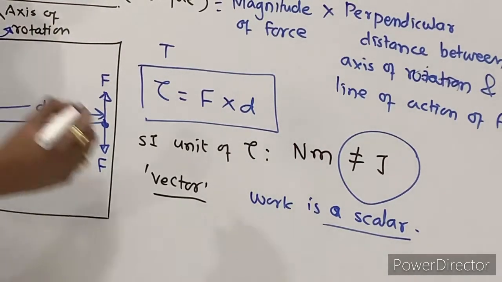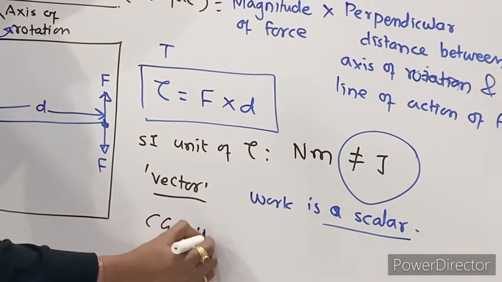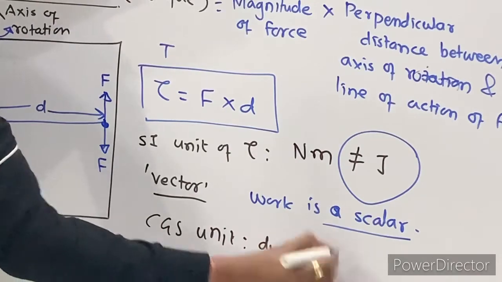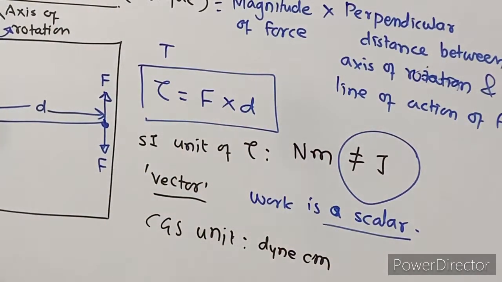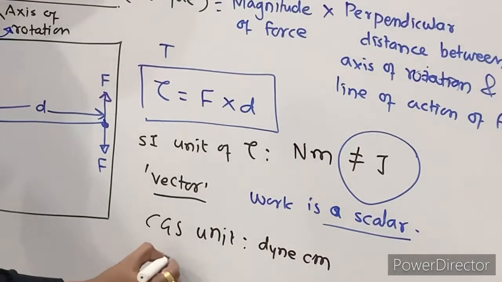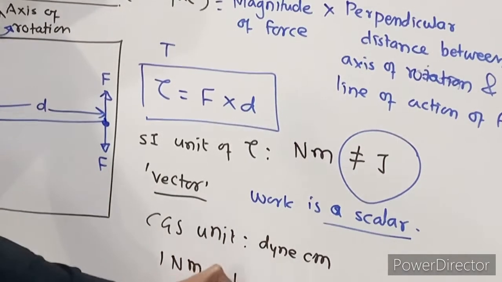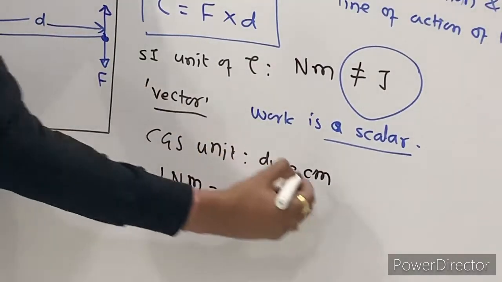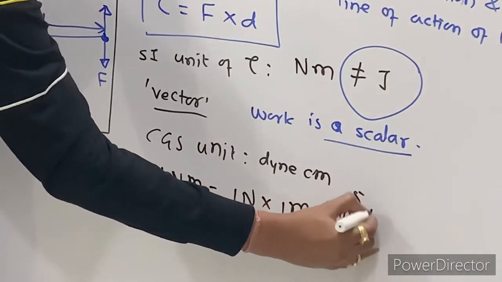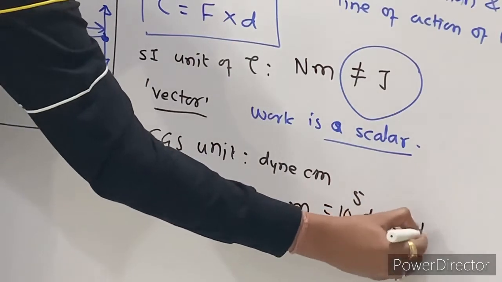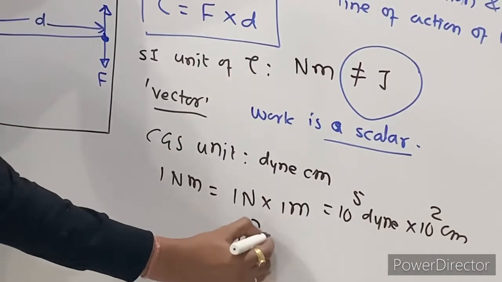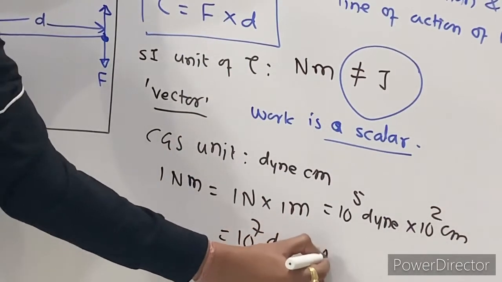Now what will be the CGS unit? The CGS unit will be dyne centimeter. Now how are these two related? So 1 Newton meter is equal to 1 Newton into 1 meter. 1 Newton is 10 raised to 5 dyne, into 1 meter is 10 raised to 2 centimeter, which is written as 10 raised to 7 dyne centimeter.